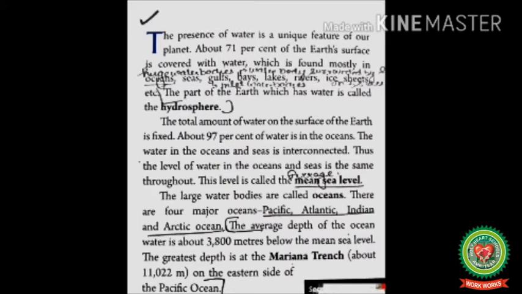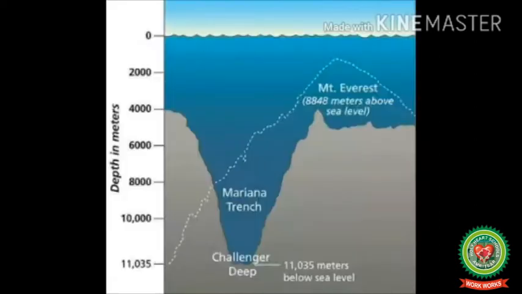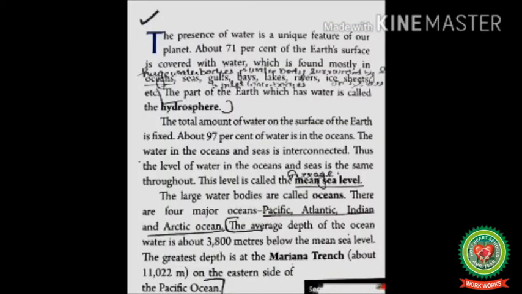There are four major oceans: Pacific, Atlantic, Indian and Arctic Ocean, out of which Pacific is the largest and Arctic is the smallest ocean. The average depth of the ocean water is about 3,800 meters below the mean sea level. Greatest depth is at the Mariana Trench. Trench is basically defined as the deep depressions on the sea floor, which is about 11,022 meters on the eastern side of the Pacific Ocean.